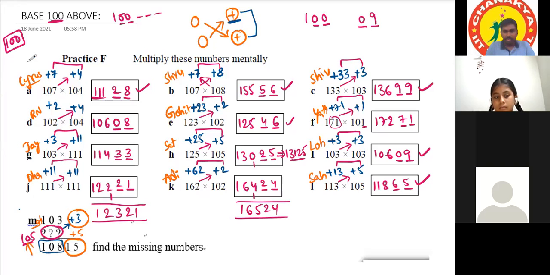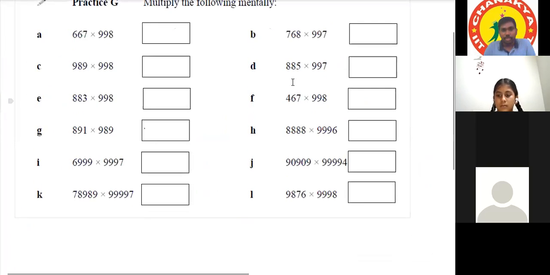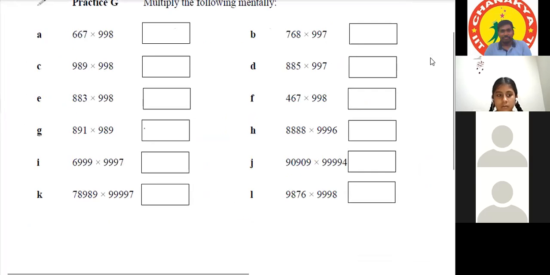Okay, we are moving on to large bases. Be ready. I think that's the last exercise for this session. Here you need to decide the base also. See the question and then take the base. It is better.